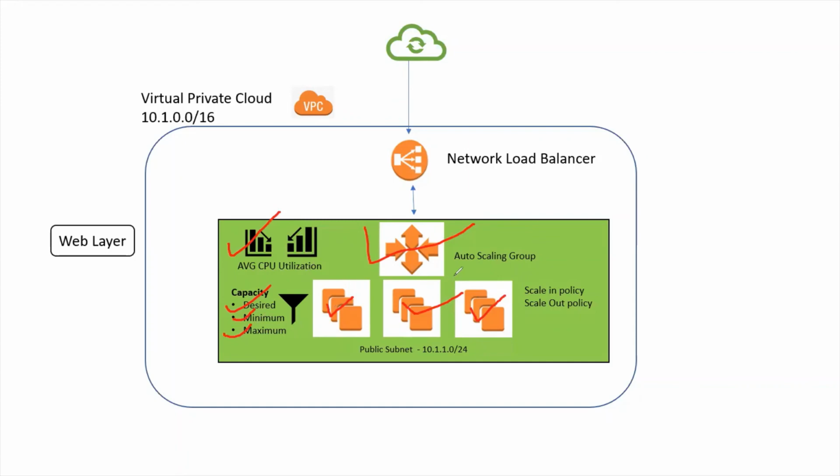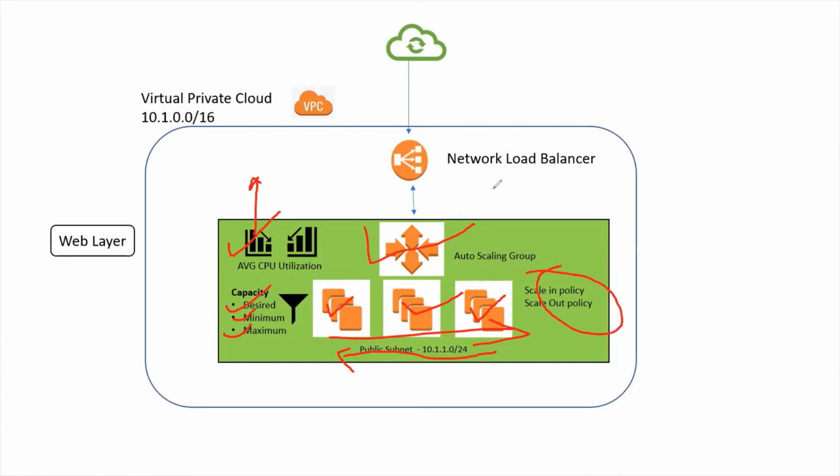And in case we want everything to be automated, if the utilization goes very high, then as per our scale out and scale in policies, the number of machines gets added and removed as well. That can be achieved by using scale out and scale in policies.